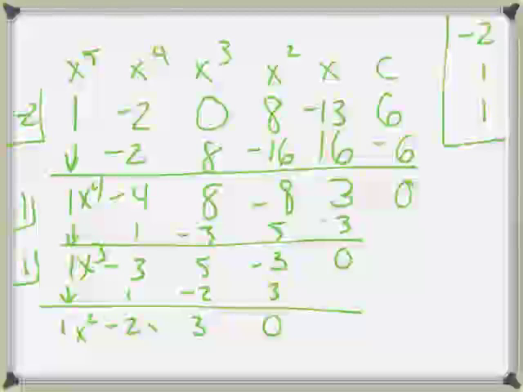So 1x squared minus 2x plus 3 is where we are now. That's a quadratic equation. We learned how to solve quadratic equations back in chapter 5. So our final step, step 3, is now to solve this quadratic equation to find the imaginary solutions that we couldn't see in our picture.